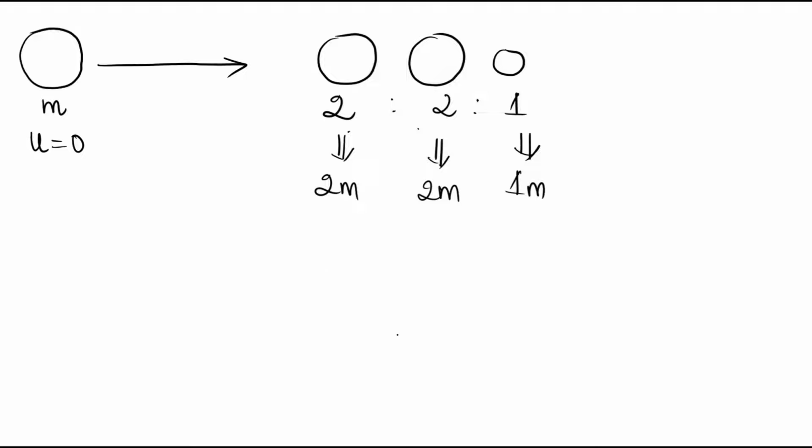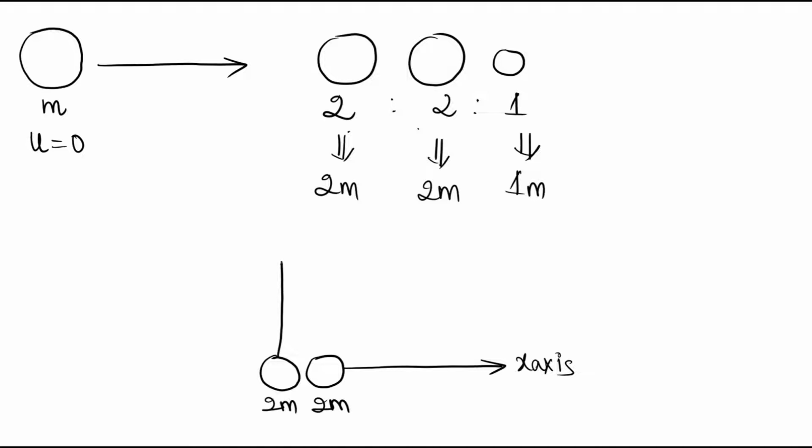So in xy axis, let me consider one 2m fragment travels along the x-axis, and the other 2m fragment travels along the y-axis,